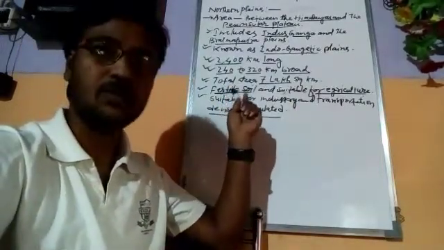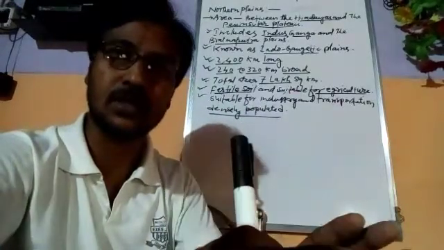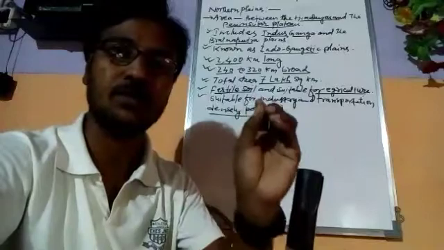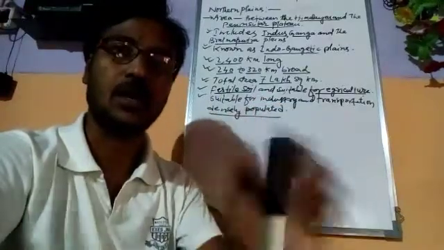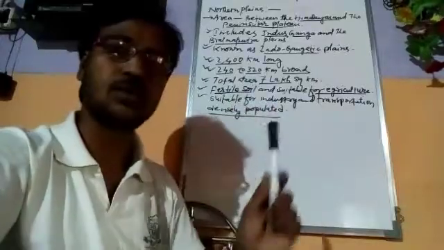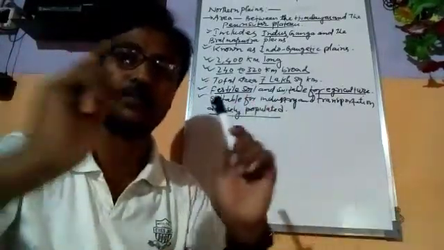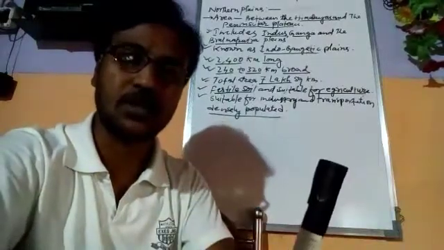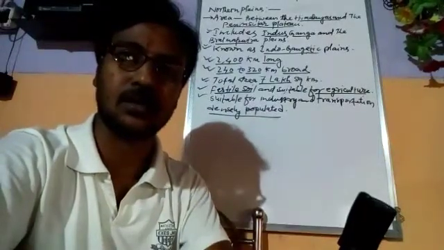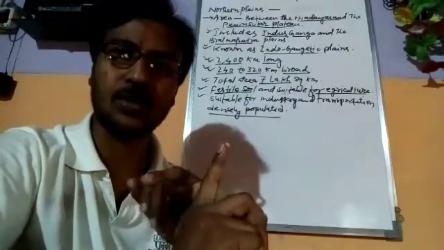It is a fertile soil because every year the river brings soil and deposits it in this area, so it is very fertile and thus suitable for agriculture. It is not only suitable for agriculture, but since it is a plain area, it is also suitable for transportation and industrialization. So there are many features of the northern plain.